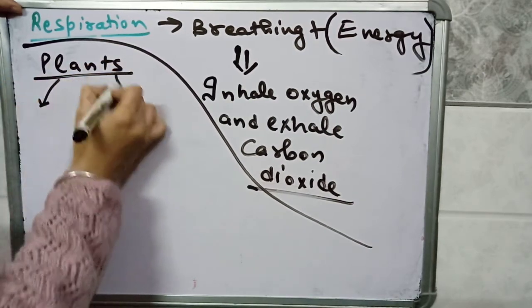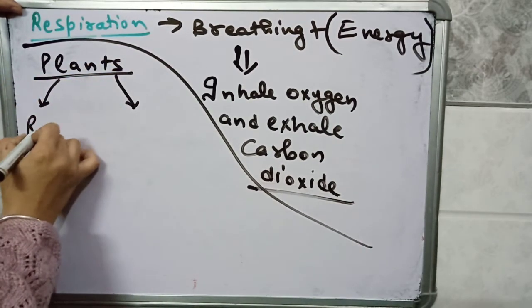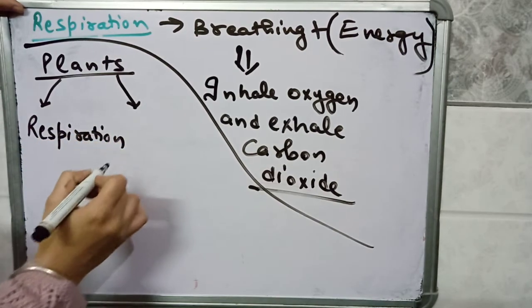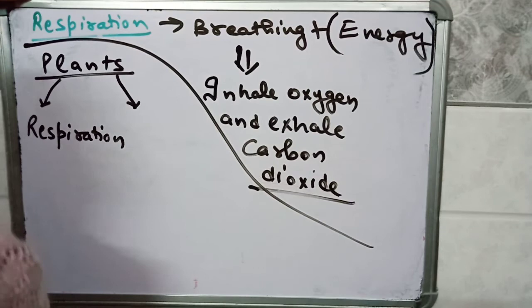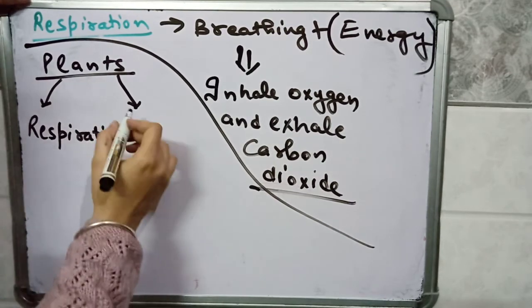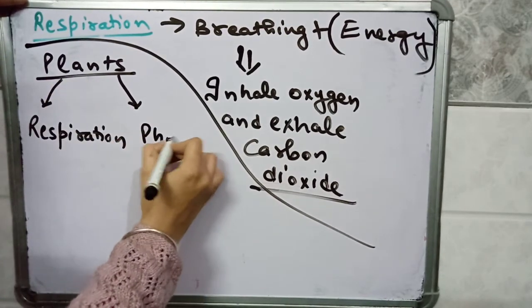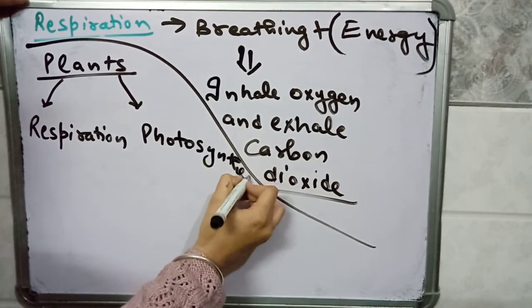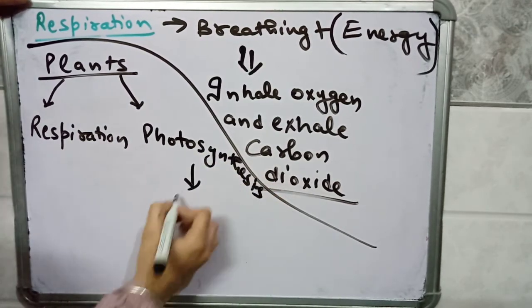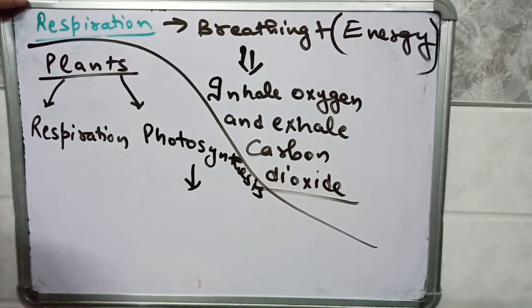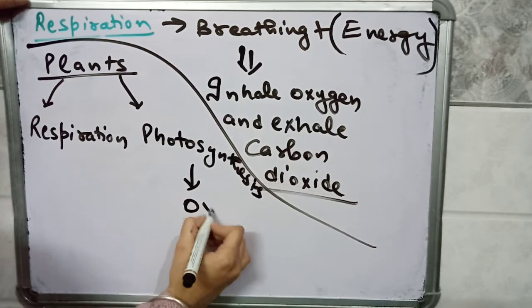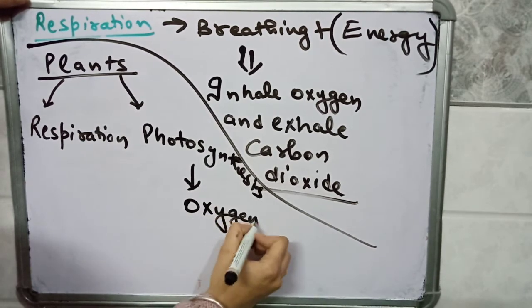Plants perform two processes. One is respiration, which means they also breathe, they also perform the breathing function. Another function performed by plants is photosynthesis. Photosynthesis is the food making process. In this process oxygen is produced.